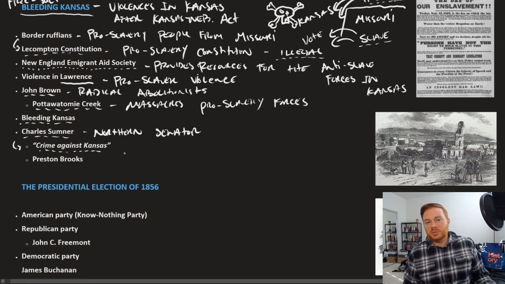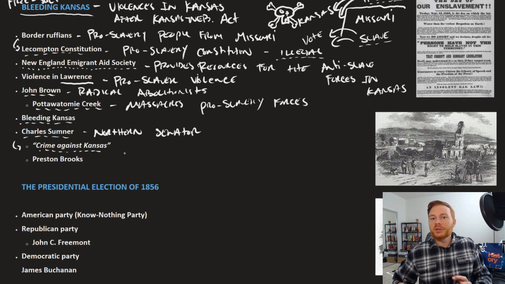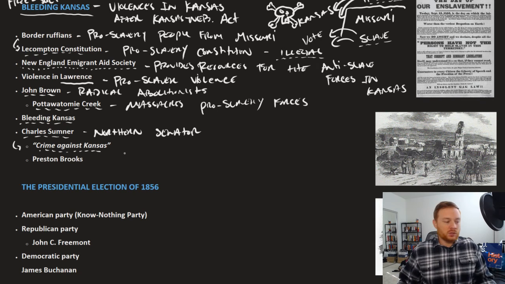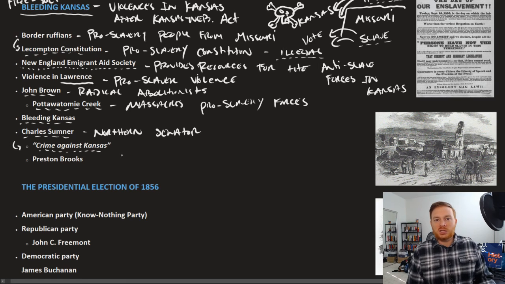He's obviously talking about the fact that you're taking free soil and potentially flipping it into slave territory. He says that Northerners are willing to do battle for the virgin soil of Kansas. Gives a very scathing speech called The Crime Against Kansas, where he likens Southern civilization to, I think he says, drunken spew.